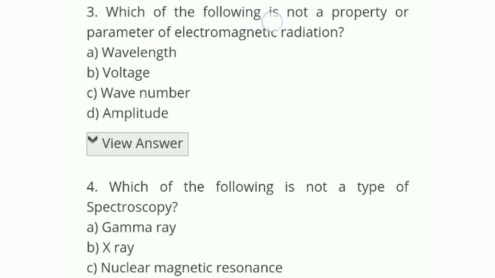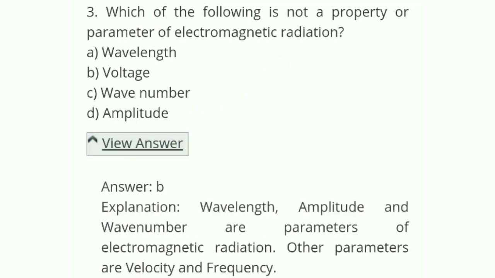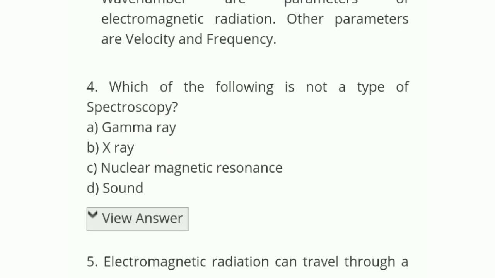Which of the following is not a property or parameter of electromagnetic radiation? The options are wavelength, voltage, wave number, or amplitude. The correct answer is B, voltage. Wavelength, amplitude and wave number are parameters of electromagnetic radiation, and other parameters are velocity and frequency. Voltage is not a parameter of electromagnetic radiation. Let's see question number 4.